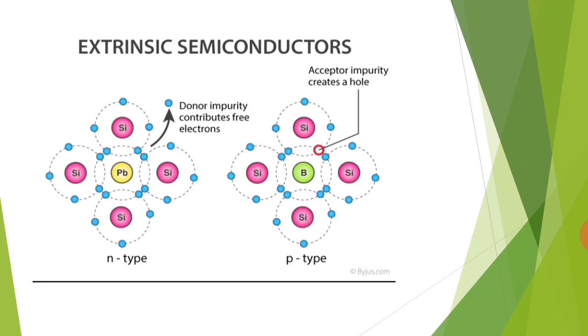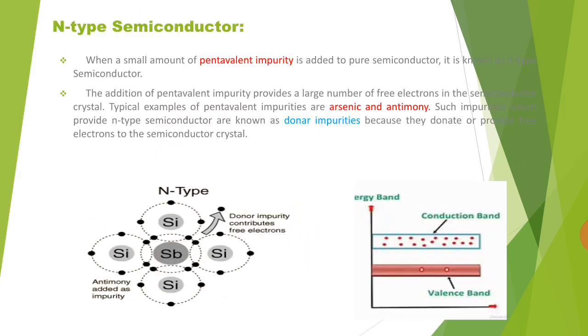Extrinsic semiconductor: in N-type semiconductor, the donor impurity contributes free electrons. In P-type semiconductor, the acceptor impurity creates a hole. First one, N-type semiconductor. When a small amount of pentavalent impurity is added to a pure semiconductor, it is known as N-type semiconductor. The addition of pentavalent impurity provides a large number of free electrons in the semiconductor crystal.